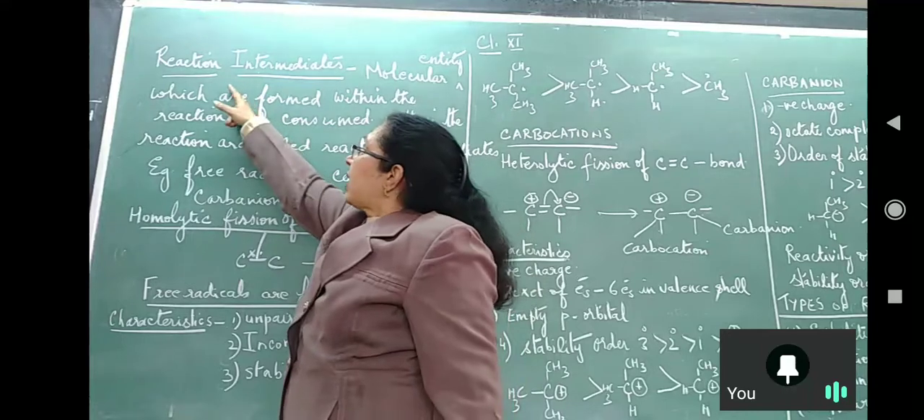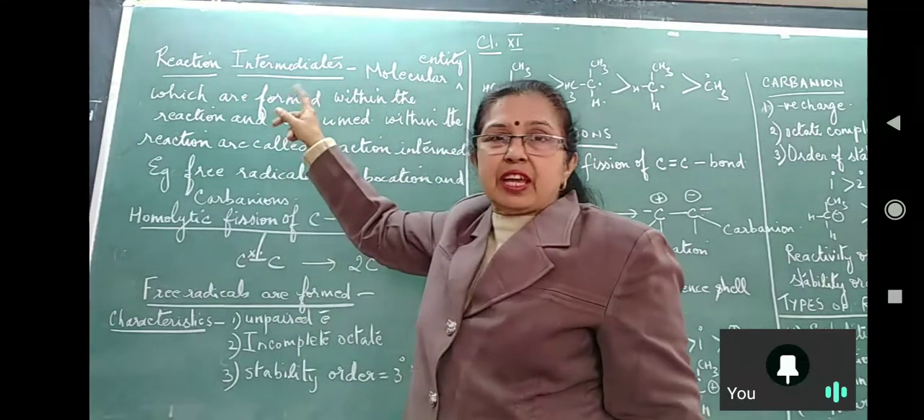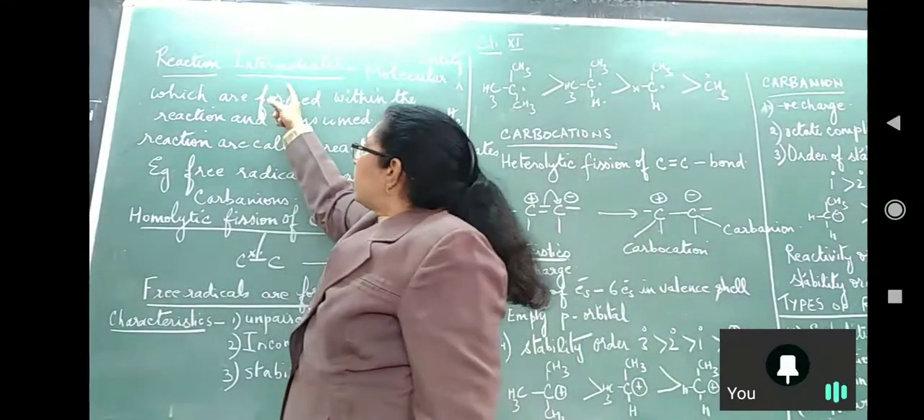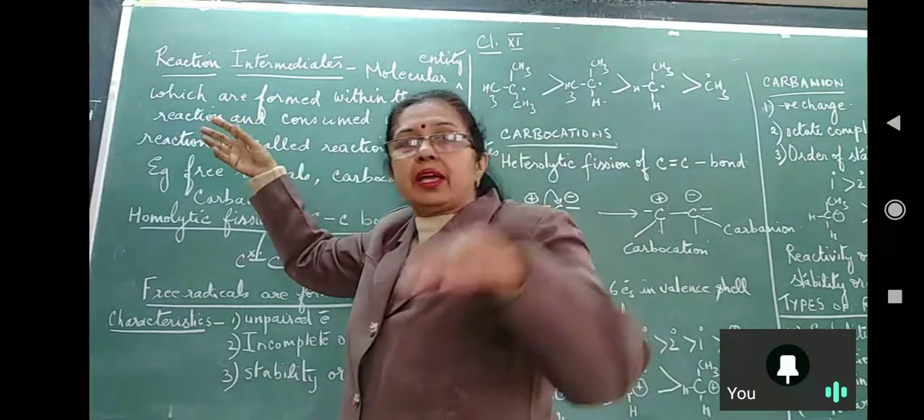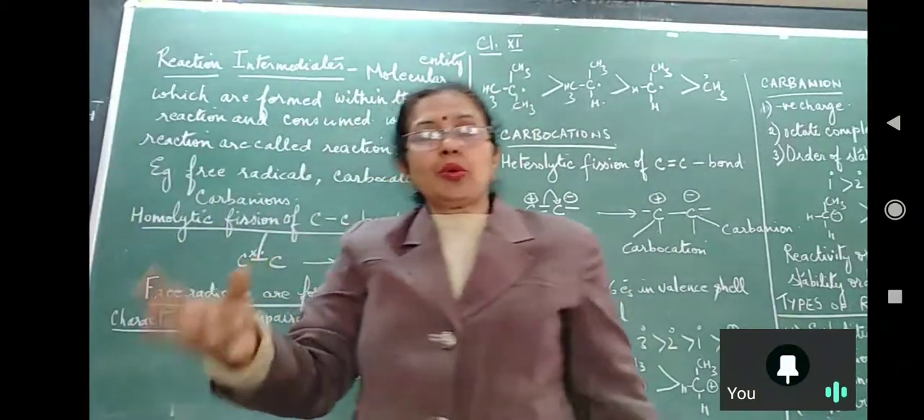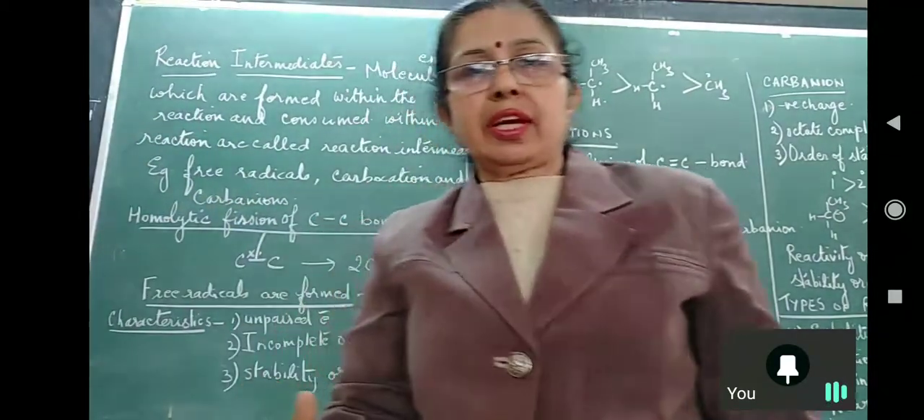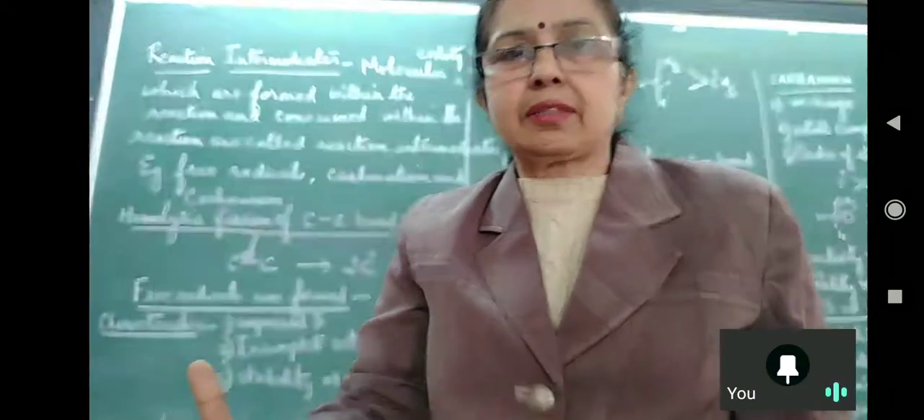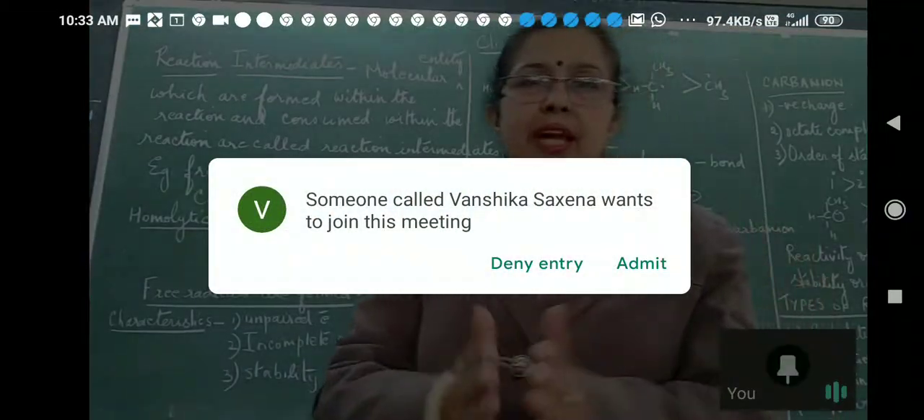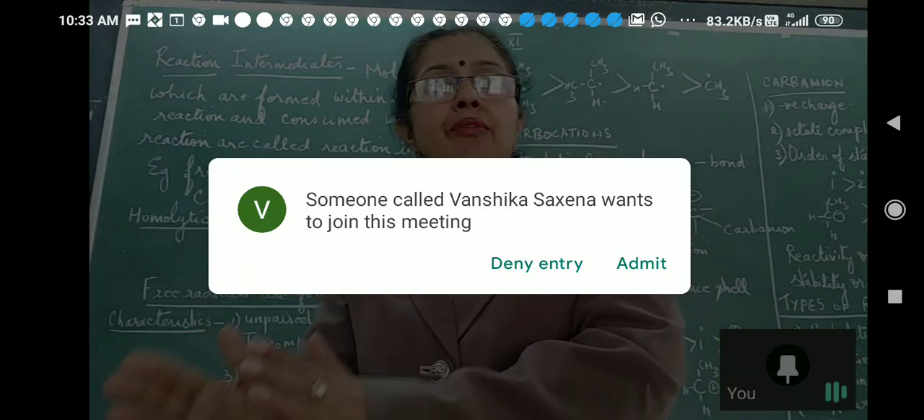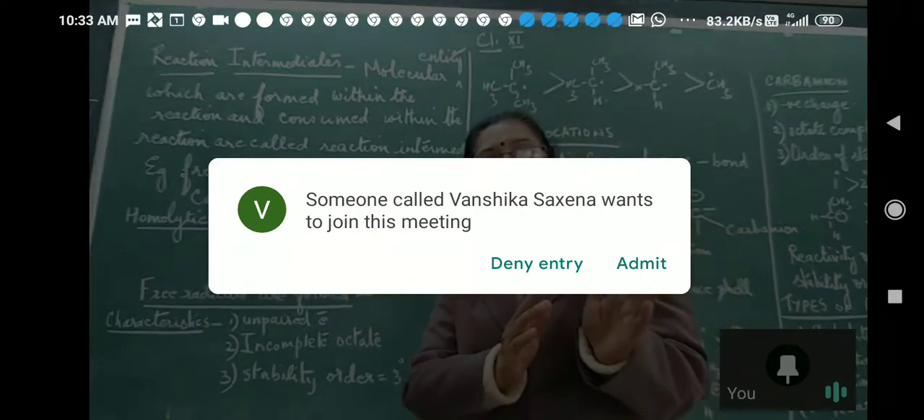What are reaction intermediates? As the name suggests, those molecules, ions, or atoms which are formed in the reaction. It means you don't take them in the beginning of the reaction. They are not a part of reactants. They are formed in the reaction and consumed within the reaction. They are neither the part of reactants nor the part of products.